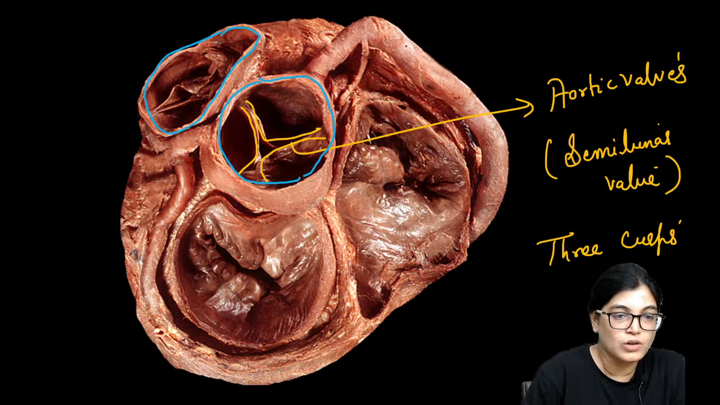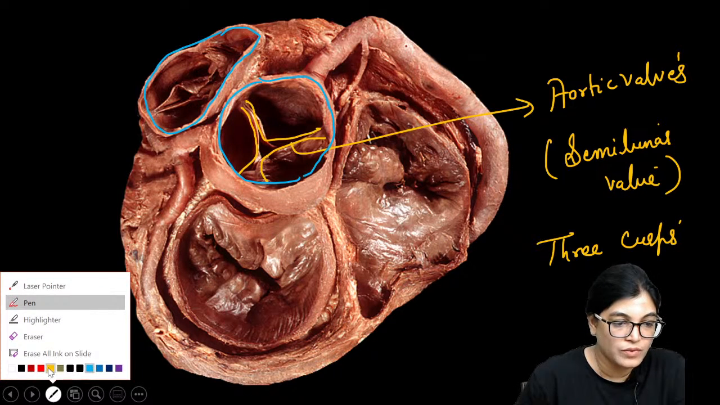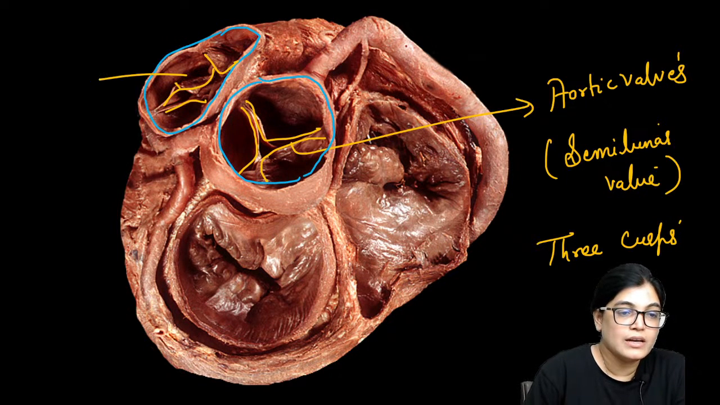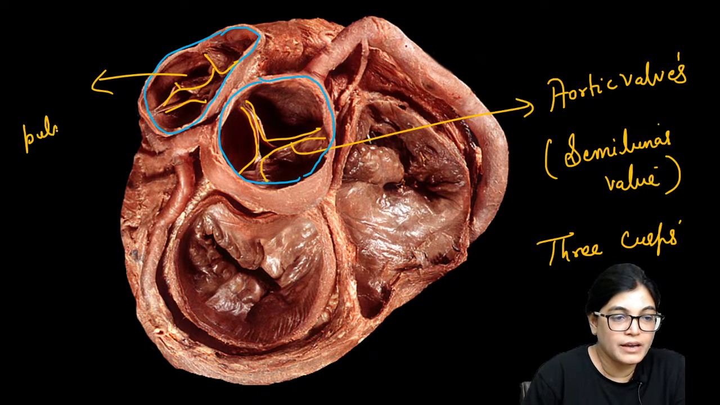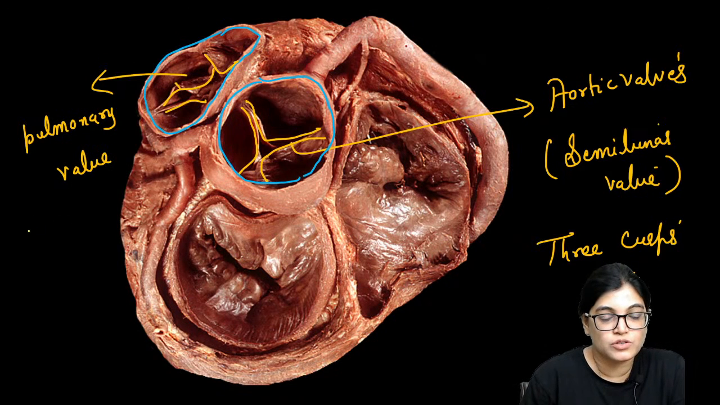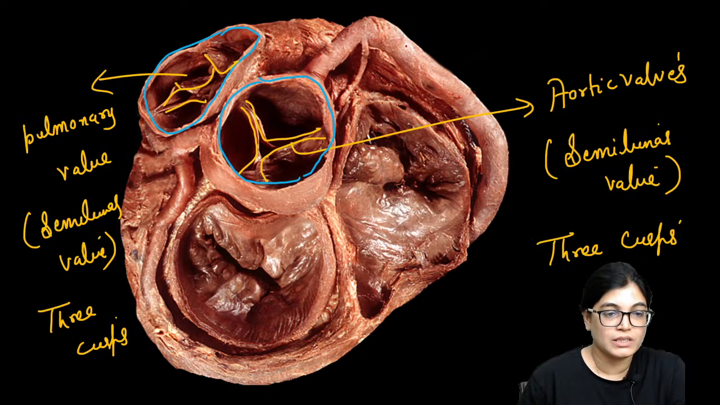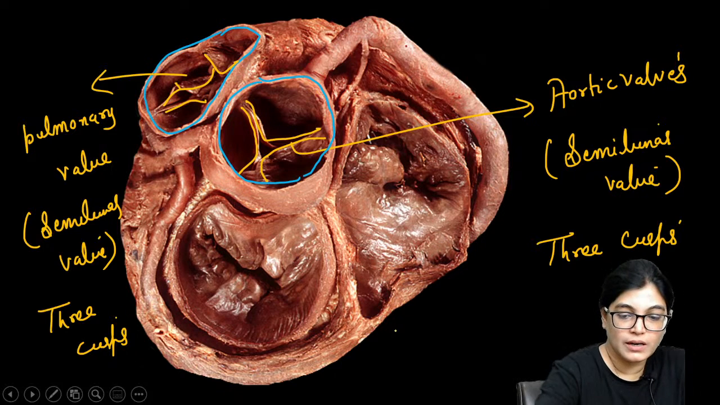Again I want to highlight that this is another semilunar valve which is again trilaminar. So this is the part which we are seeing. This is pulmonary valve, and pulmonary valve is also a type of semilunar valve which is again having 3 cusps as shown in the diagram. Okay, now moving on to the further discussion.